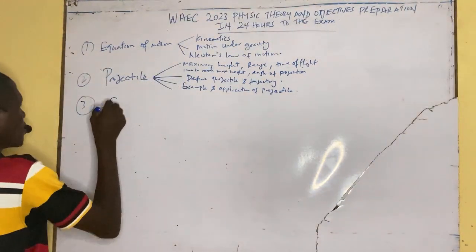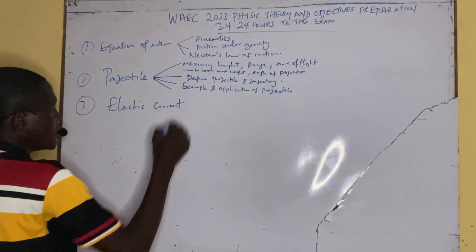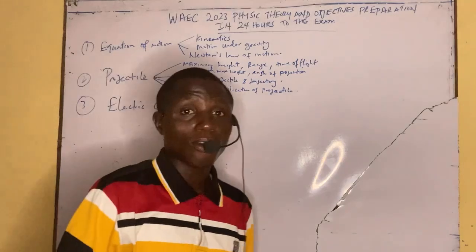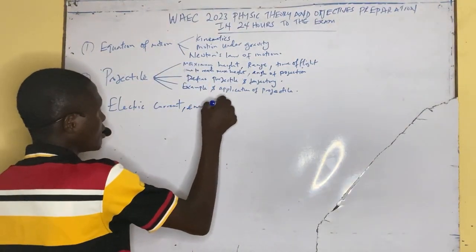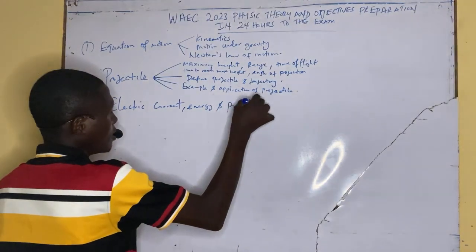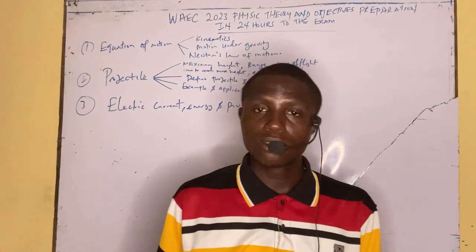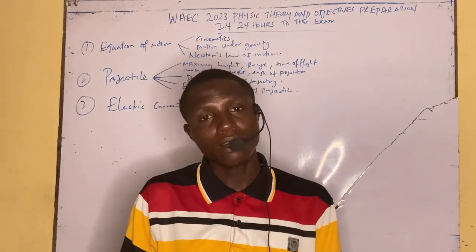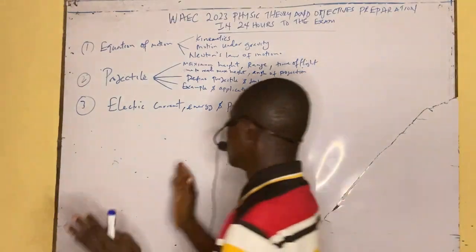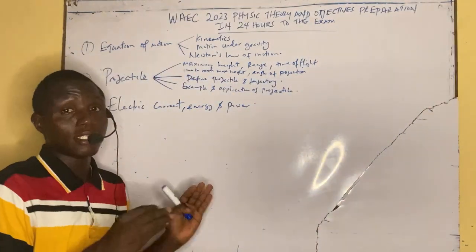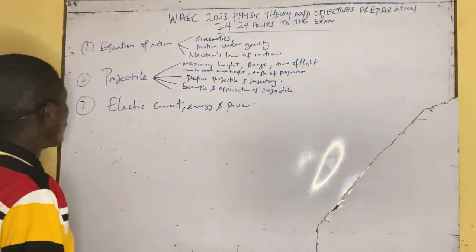That's an exceptional question. We have electric current. Here it is usually asked in objective form. Electric current, energy, and power. These three topics are usually common in objective, but they can chip into the theory aspect as well. It's a very wide topic itself, but I will make sure I simplify all this topic before we go today.